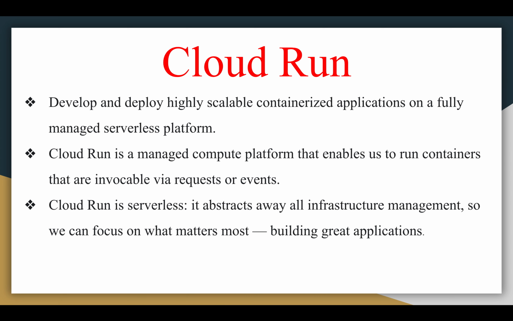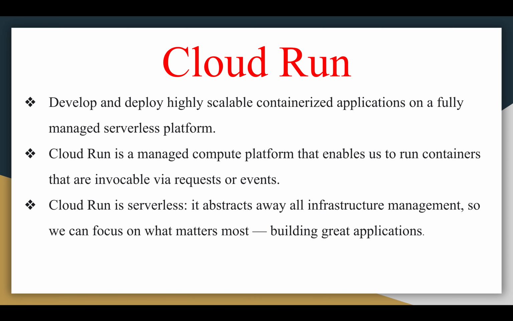So this is about the Cloud Run concepts which was given in the Google documentation. Now we are going to see somewhat more about Cloud Run. Cloud Run is a managed compute platform that enables us to run containerized applications invocable via request or events. So Cloud Run is serverless, it abstracts away all infrastructure management.